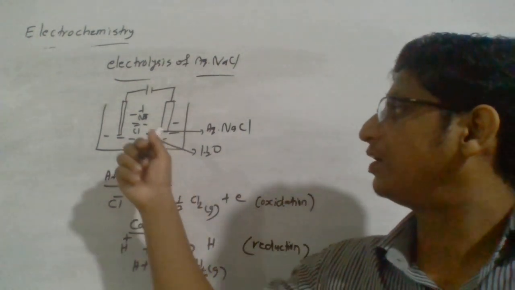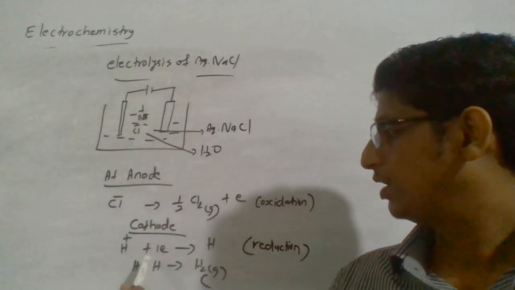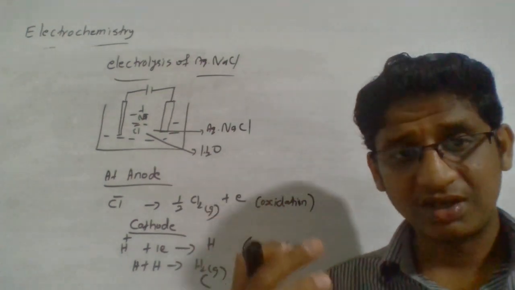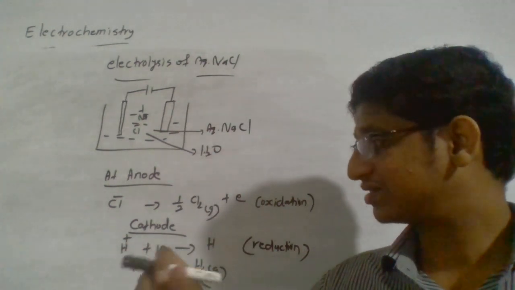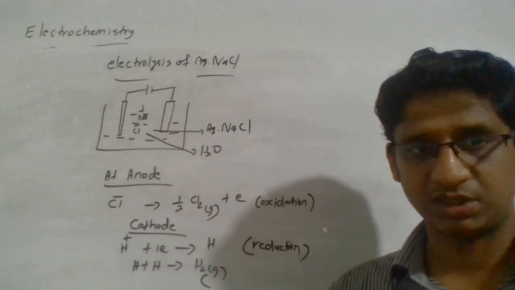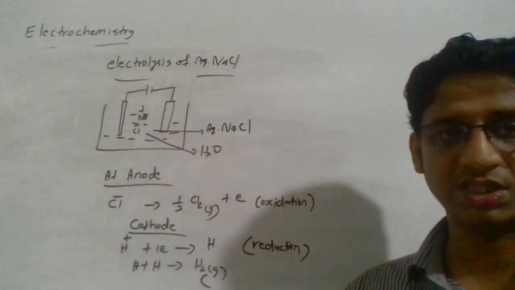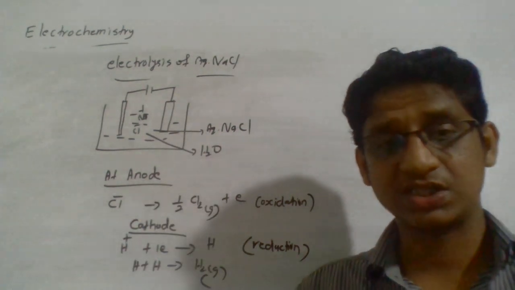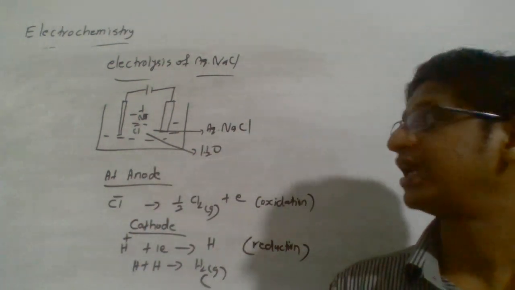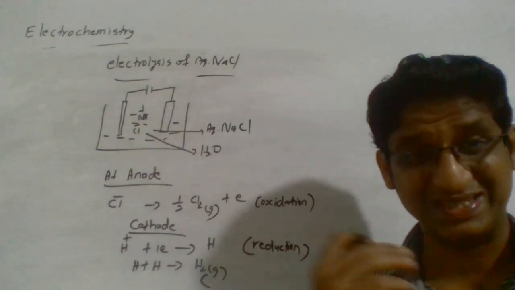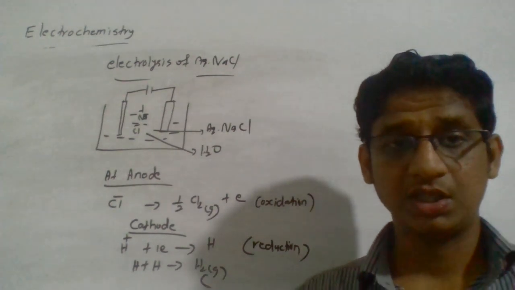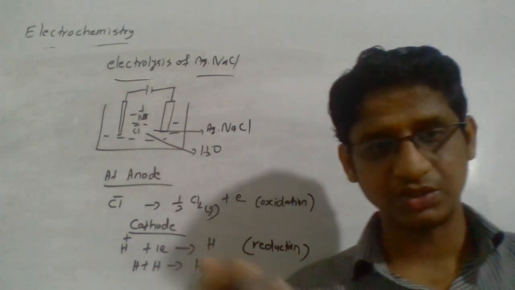When you compare the Na+ ion and the hydrogen ion, we know the sodium ion has a lower reduction potential, while the reduction of water into hydrogen has a higher reduction potential. Which means, among these two species, the hydrogen ion has a greater tendency to get reduced compared to the sodium ion. That is why at the cathode you get hydrogen gas instead of sodium metal. If you want sodium metal, you have to carry out the electrolysis of molten NaCl. There is no real competition there.